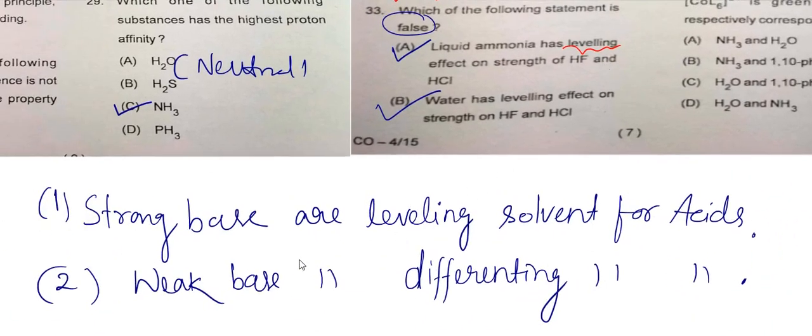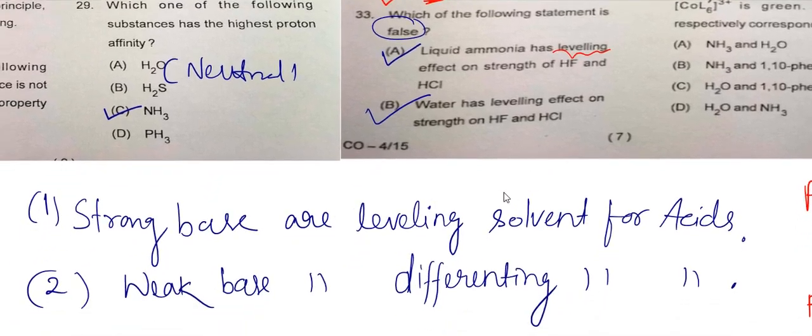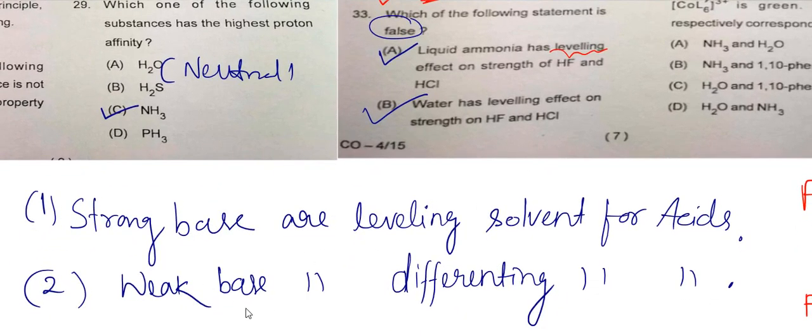If you take the reverse of it, the reverse is a weak base, and it will differentiate. Acetic acid is a weak acid.